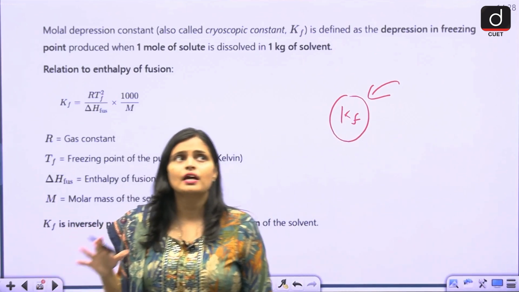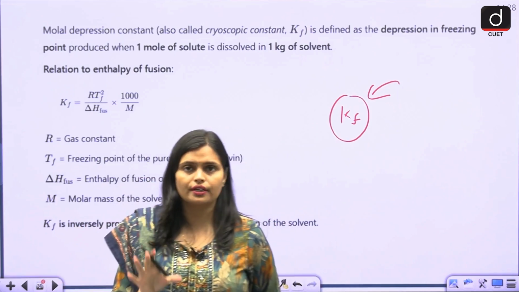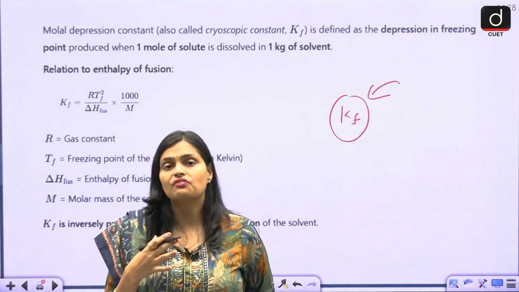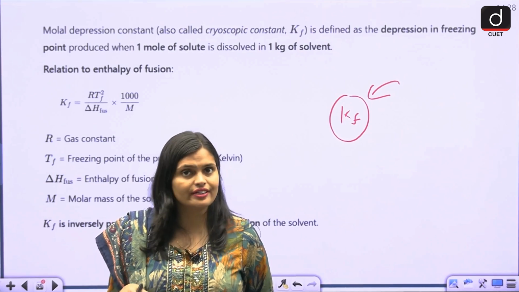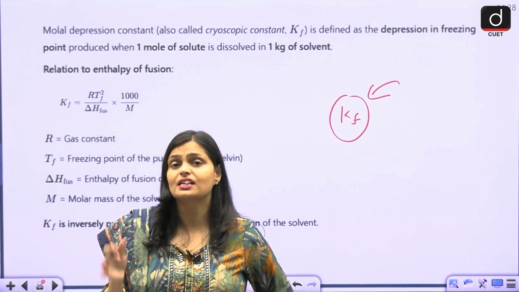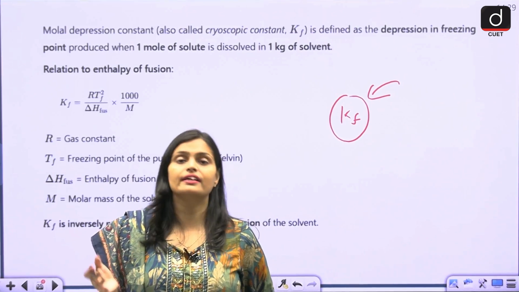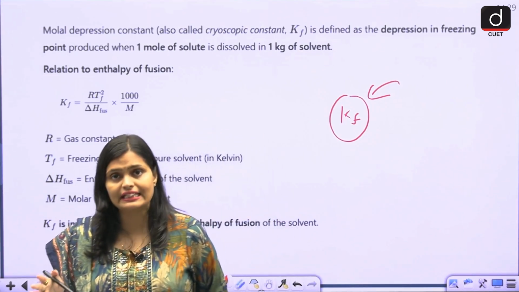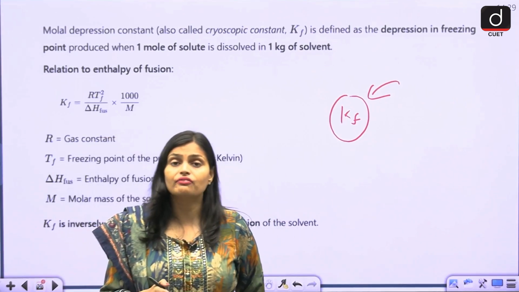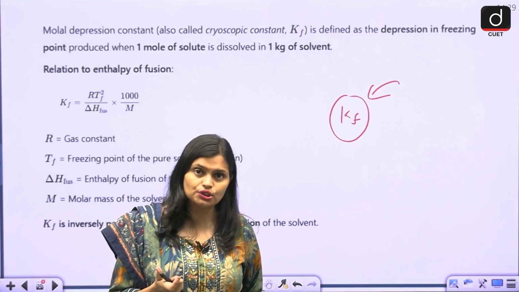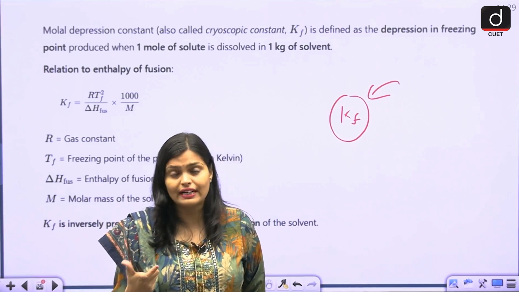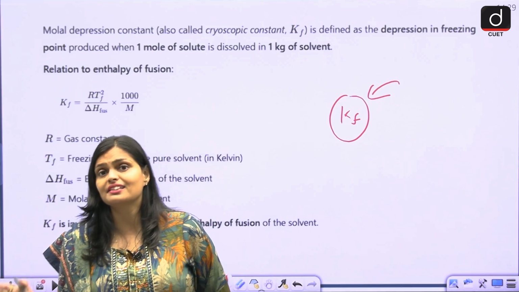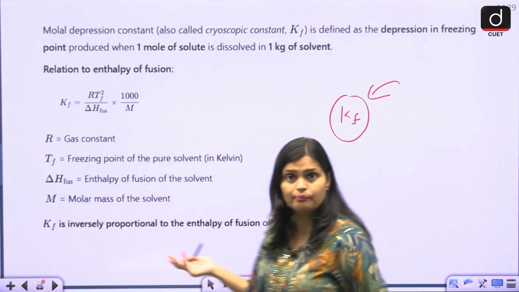Simple water can freeze very easily and quickly, because of solvent-solvent interaction. But when you have to freeze a mixture of solute and solvent, that will take more time. So the time taken is the depression in the freezing point.